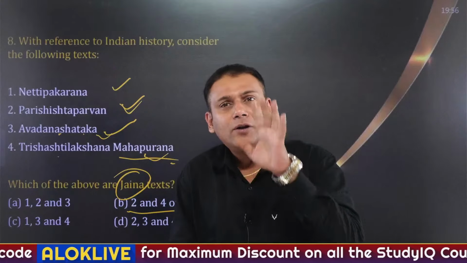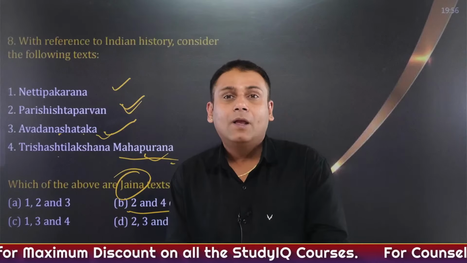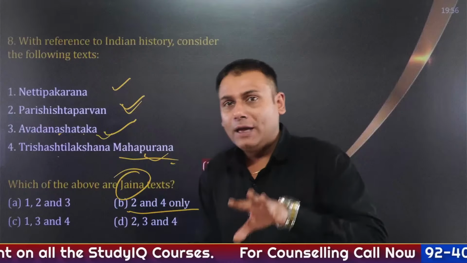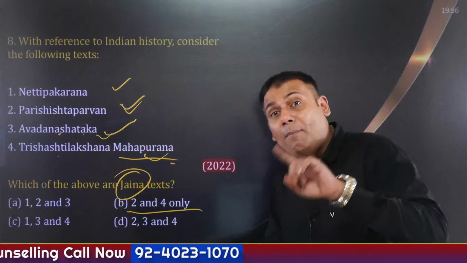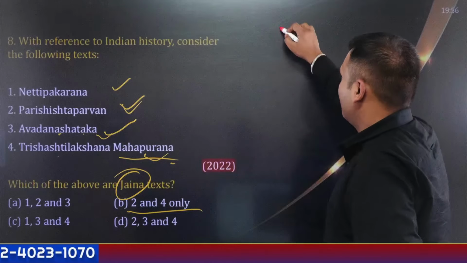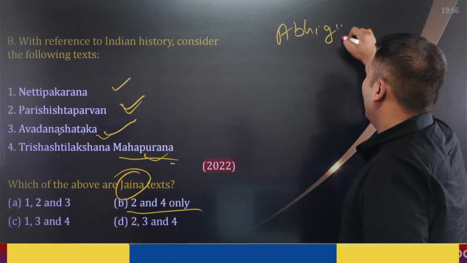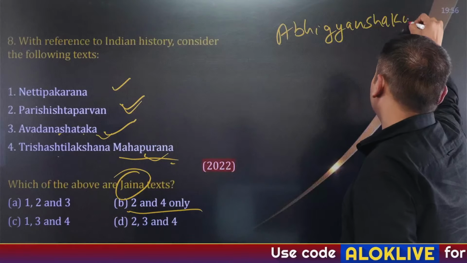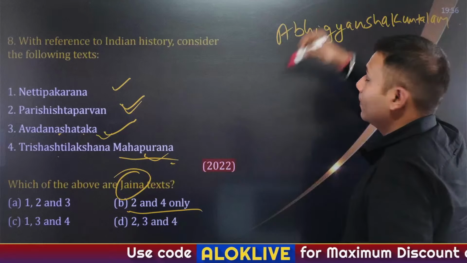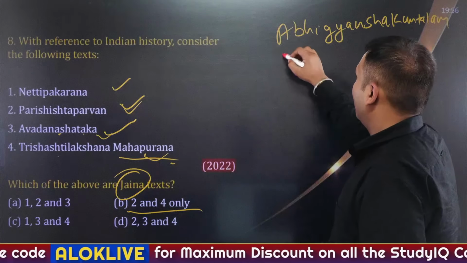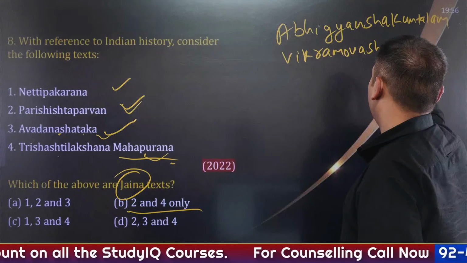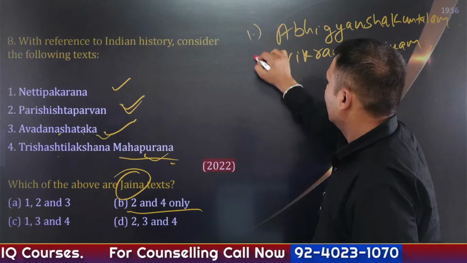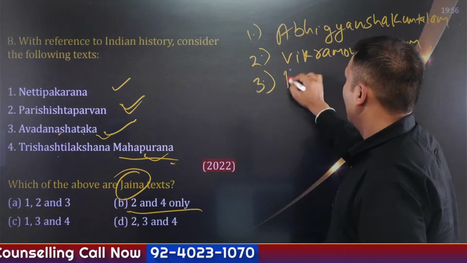Gupta dynasty: what are the important texts during the time of the Gupta dynasty? I'll ask you a simple question. Which among the following are the dramas of Kalidas? First, Abhigyan Shakuntalam. Second, Vikramo Vashiyam. Third, Ritu Samhar.